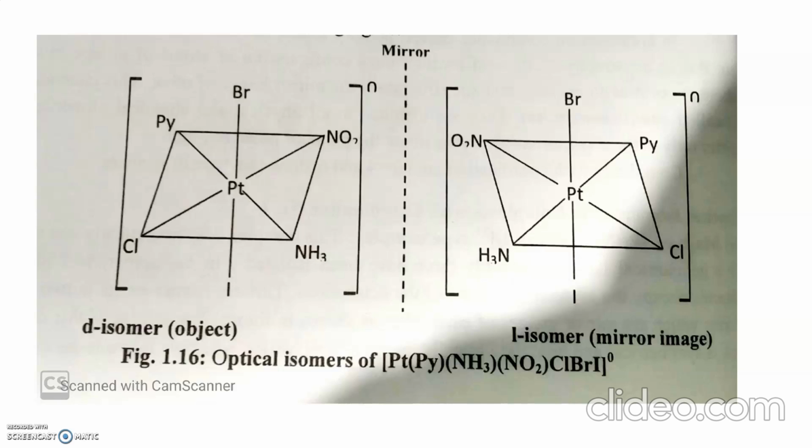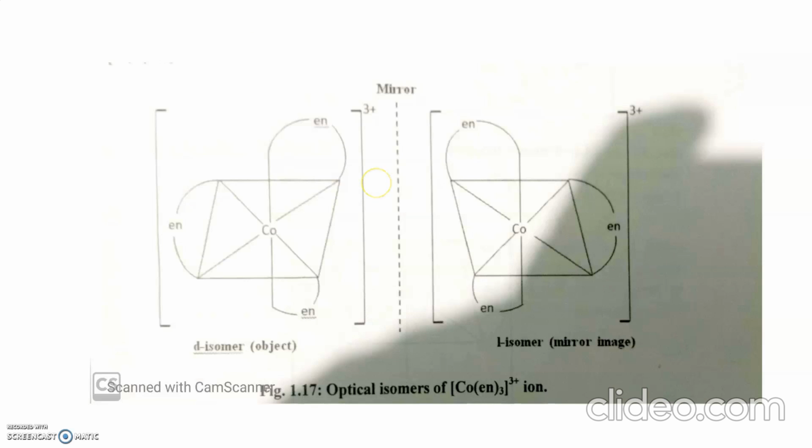Now the next example is an octahedral complex having bidentate ligands. Here also these are ethylenediamine, that is, a bidentate ligand. These are the symbols of ethylenediamine. These also are mirror images of each other but not superimposable on each other. Then these also exist as D isomer and L isomer.